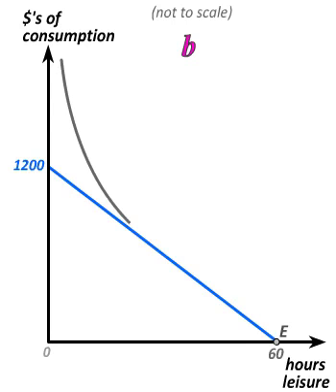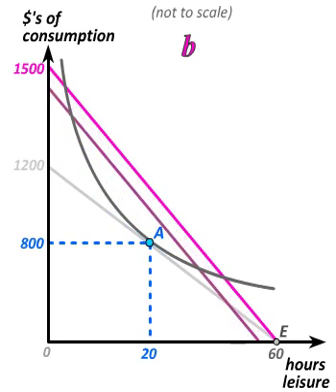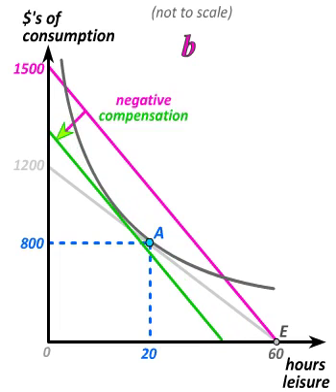In order to isolate the substitution effect in panel B, we now do exactly what we've always done. We take the final magenta budget constraint and shift it in parallel until it is tangent to the original indifference curve. This gives us the compensated budget, in other words, the budget that you would operate under if we gave you enough compensation to ensure that you were just as happy as you were before the price change.